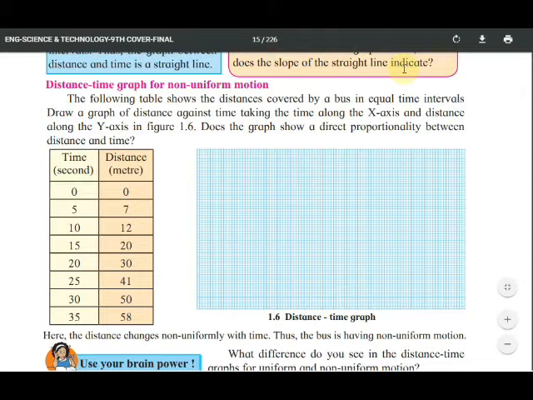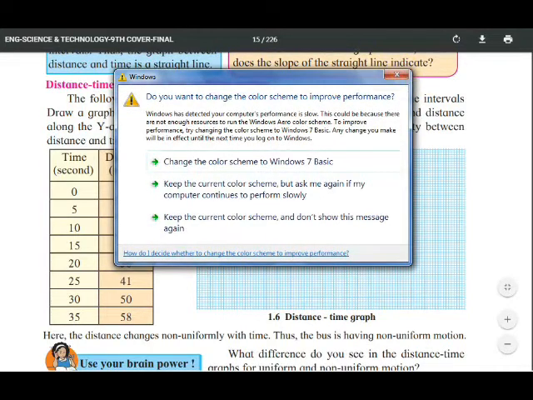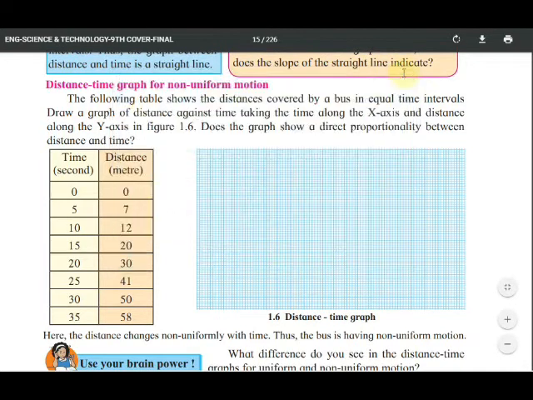After 5 seconds, 7 meters are covered. After 10 seconds, the distance covered is 12. 7, 12, 20, 30. These are unequal distances for equal time intervals of 5 seconds. So for the distance and time graph, along the x-axis time is written and along the y-axis distance is written, yes or no?